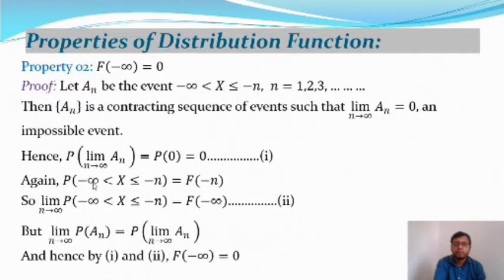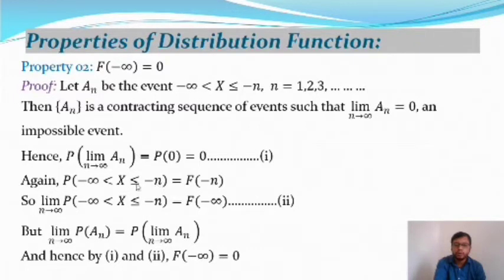Again, probability of minus infinity less than X less than or equal to minus n, from the definition of the distribution function, gives F of minus n. Again, taking a limit on both sides, we get limit n tends to infinity probability of minus infinity less than X less than or equal to minus n is equal to F of minus infinity, and we can write this as equation number 2.